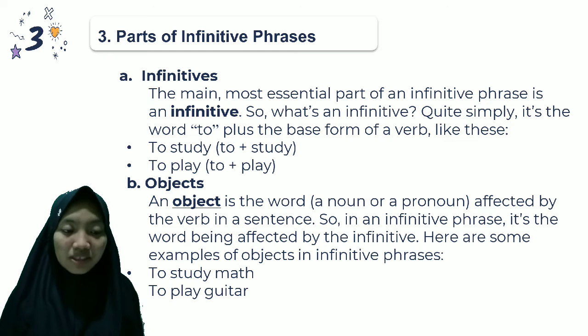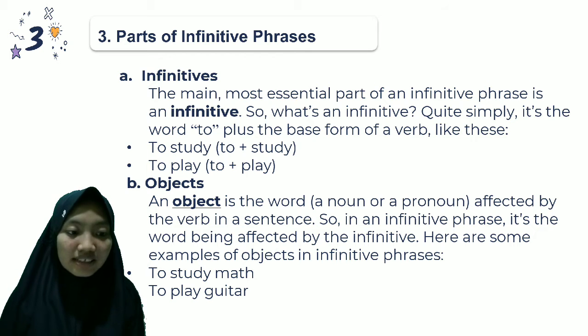B. Object. An object is a noun or a pronoun affected by the verb in a sentence. So in an infinitive phrase, it's the word being affected by the infinitive. Here are some examples of objects in infinitive phrases. To study math. To play guitar.